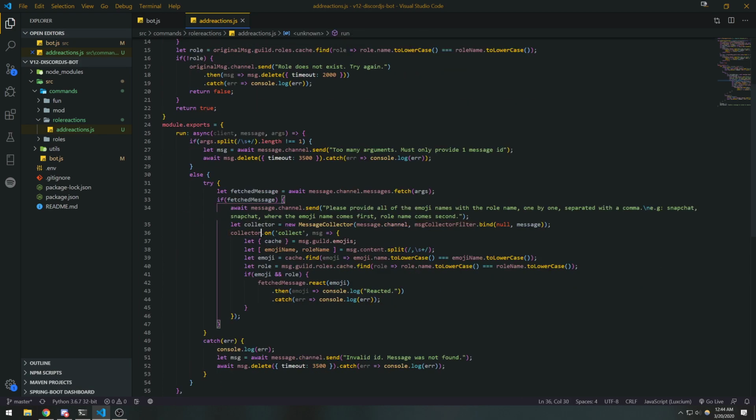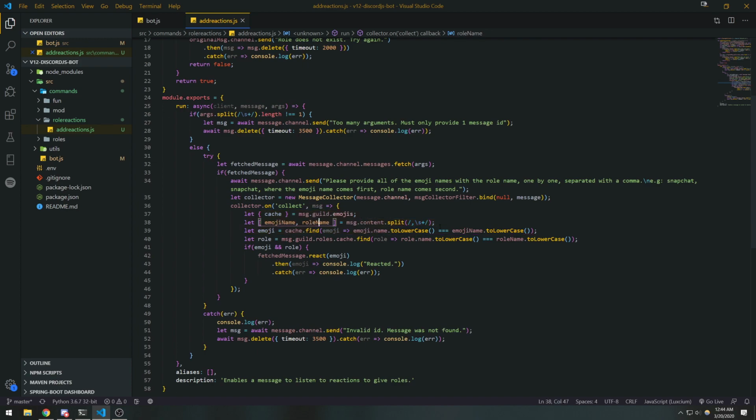If we return true, that means this filter passed this message, and it's going to emit this collect event. So inside this collector.on, we're listening to all the messages that are being collected. Inside the callback function is the message that passed the filter. Here we're doing the same checks as before, because we need to actually get the emoji object as well as the role object. Actually, we don't need the role object, but we do need the emoji object because we need to react to the message.